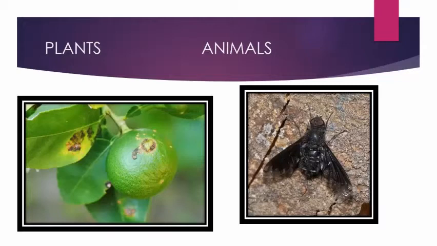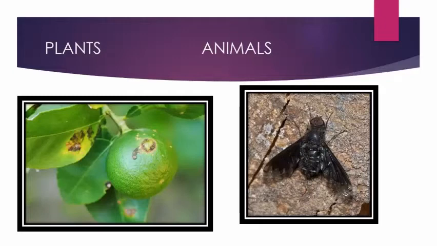One disease is called citrus canker. The microorganism is bacteria and the mode of transmission is air. In the first picture you can see citrus canker, the disease caused by a microorganism in plants. For animals, for example, this is anthrax. It is a dangerous human and cattle disease caused by a bacterium. Foot and mouth disease of cattle is caused by a virus. So these are the diseases caused by organisms in plants and animals.